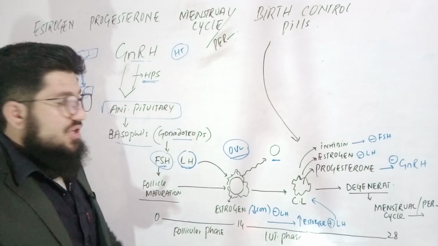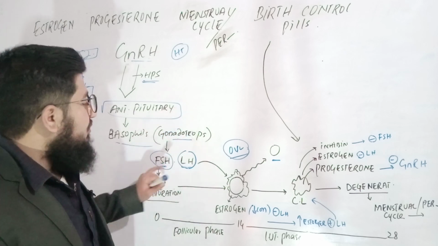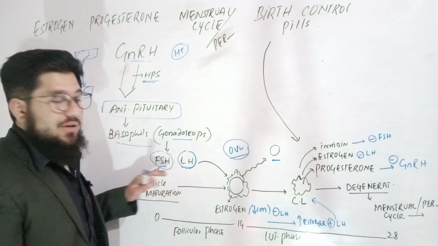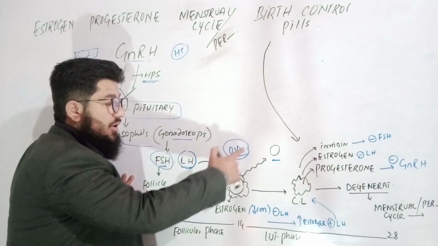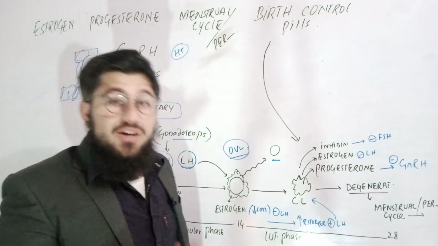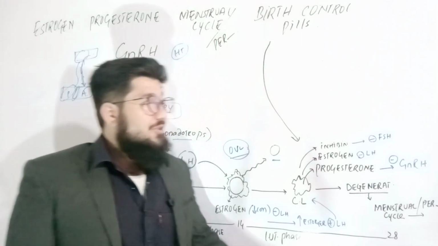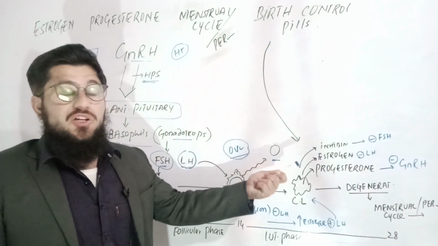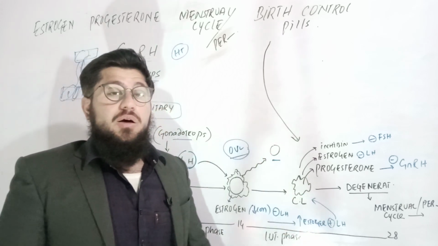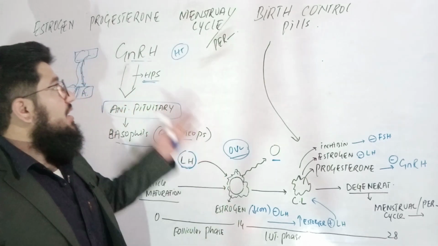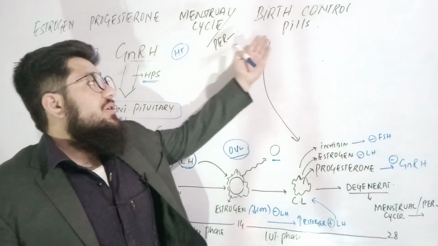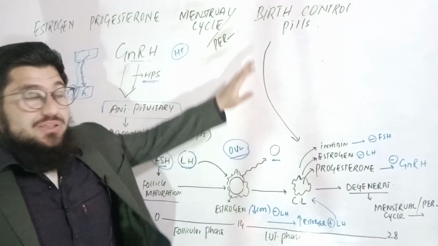So if a female starts taking these, what will happen in that? In that female, there won't be follicle stimulating hormone, there won't be luteinizing hormone. So we can say that there won't be follicle maturation, there won't be ovulation. So if there is no ovulation, then how there will be fertilization? In short, so they are actually acting just like natural estrogen and progesterone for a longer period. So these are actually the mechanism of actions and the understandings regarding all these topics: estrogen, progesterone, menstrual cycle, periods, and birth control pills.